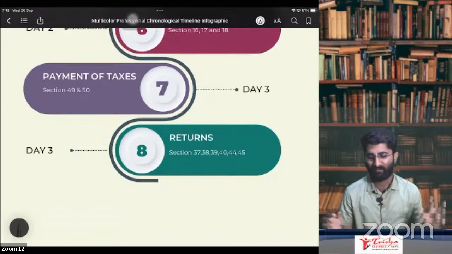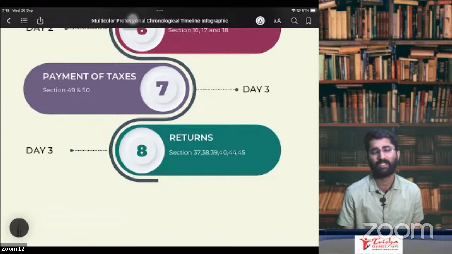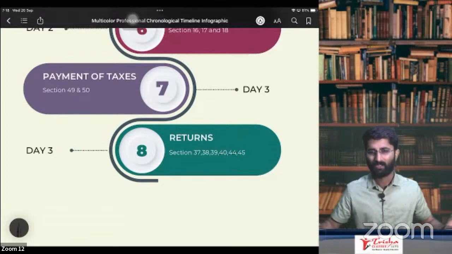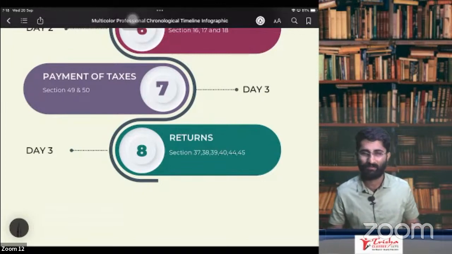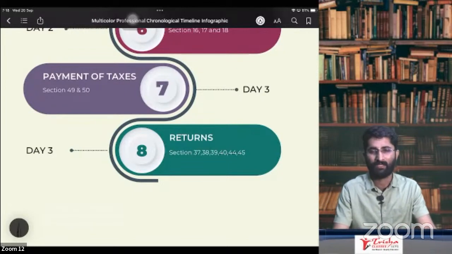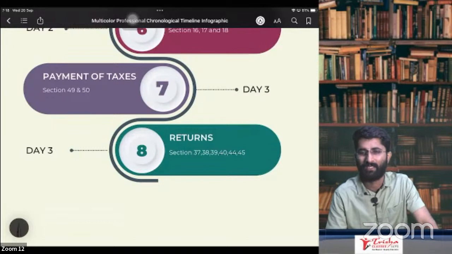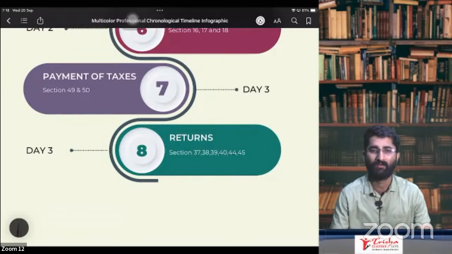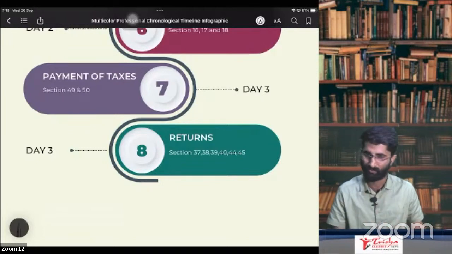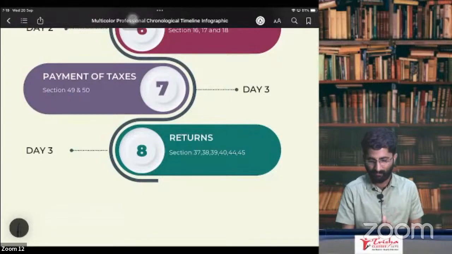Okay, so that we'll be discussing the exemption chapter, a very big one. So what I am doing, if it is possible, then we are going to touch upon some of the important topics in the GST. If it is not possible, then I'll be planning to make one separate video and I'll put it on YouTube. Okay?